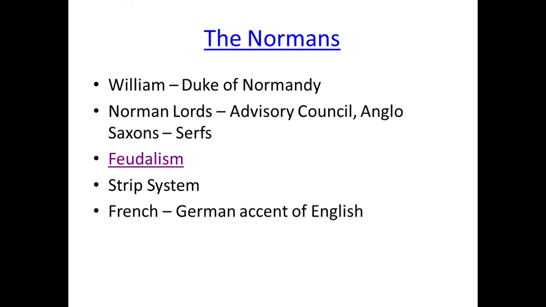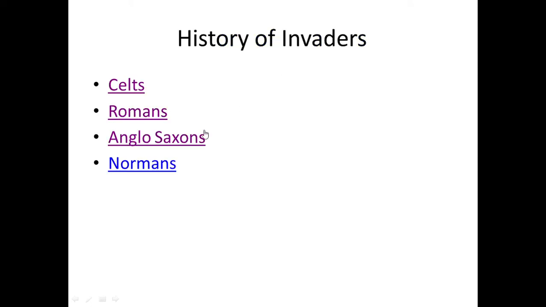Next, the Normans initially spoke French as they came from France. Normandy was a part of France. But later they mixed with the Anglo-Saxons, and they got the accent of English that was spoken in a German accent. It was spoken by the Anglo-Saxons. So this was the story of Normans ruling in England.